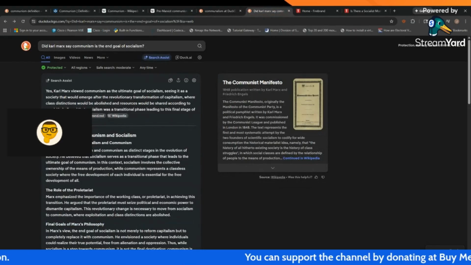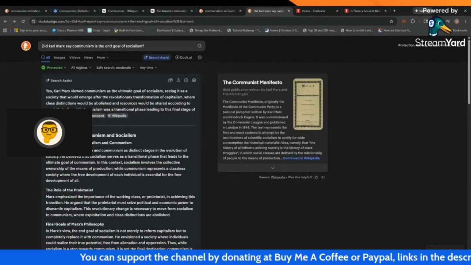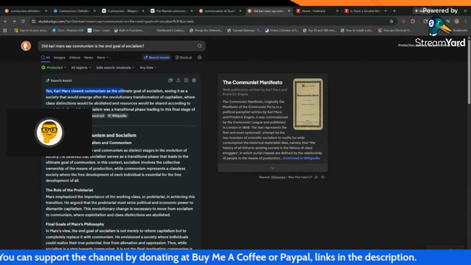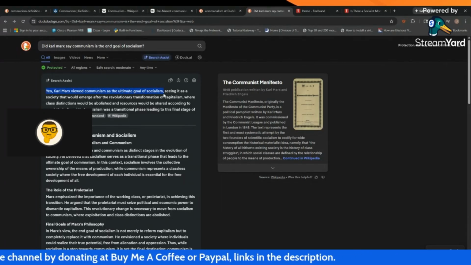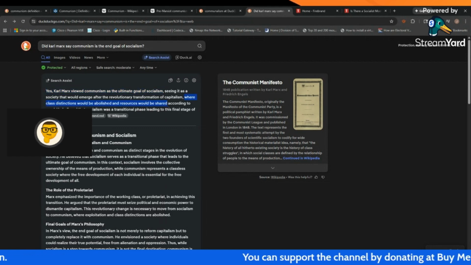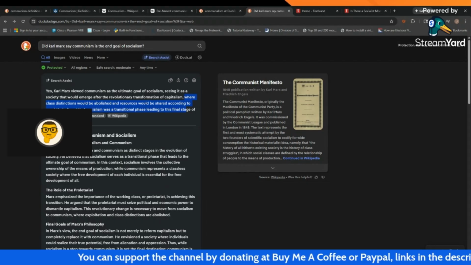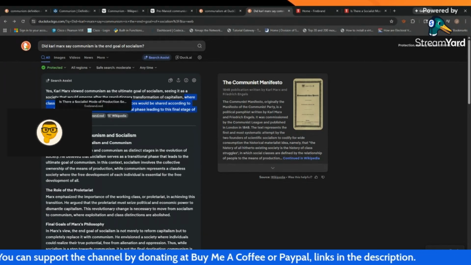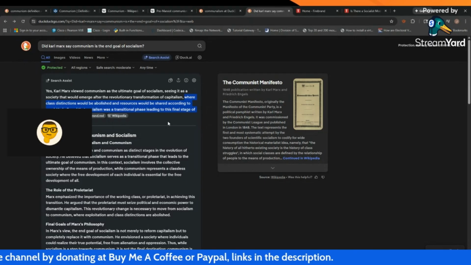We also have here, for the argument against communism not being part of socialism, we have Karl Marx viewing communism as the ultimate goal of socialism. See, he explained that the society would emerge after the revolutionary transformation of capitalism, where class distinctions would be abolished and resources would be shared according to need. He believed socialism was a transitional phase leading to this final stage of the classless society.